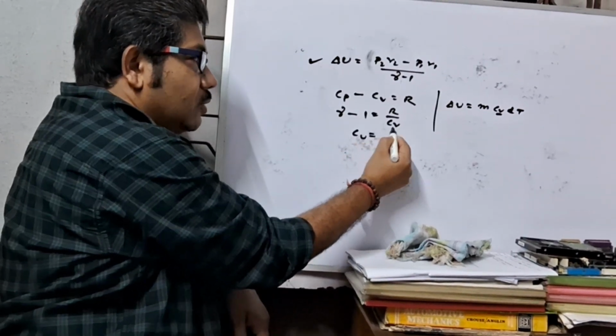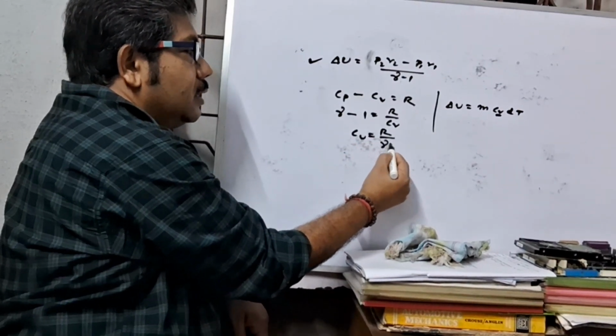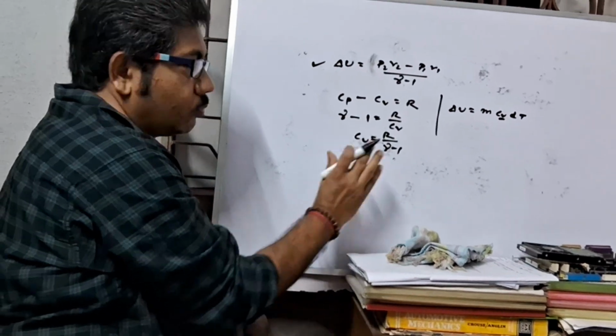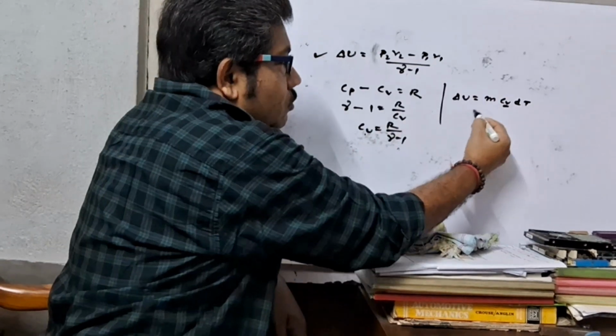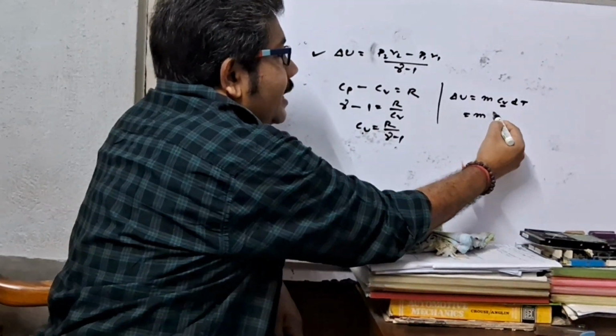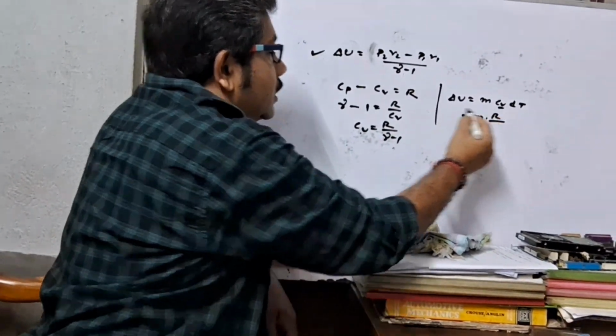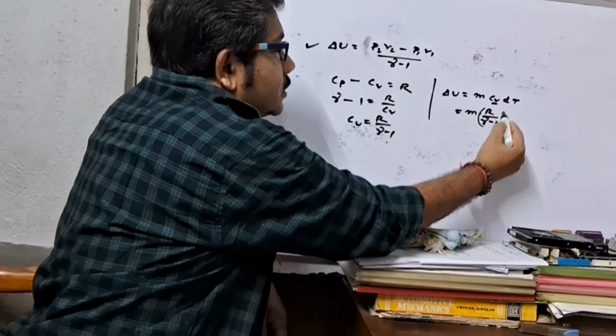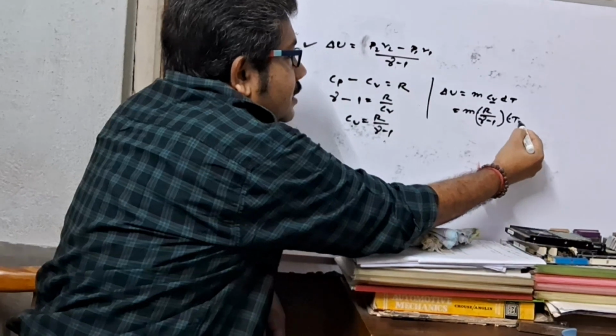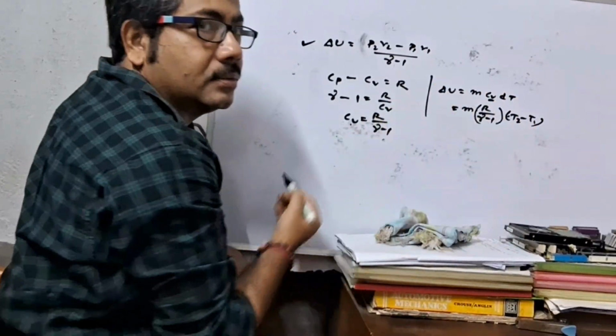So Cv equal to R by (gamma minus 1). Now, putting the value of Cv in this equation, m into R by (gamma minus 1), and dT means T2 minus T1.